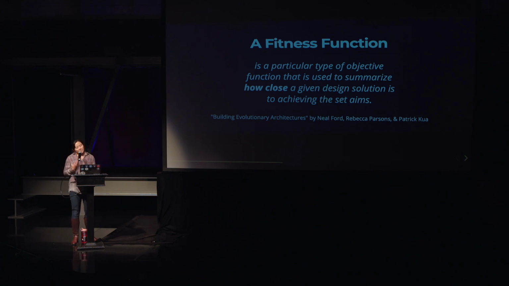But they present this idea of a fitness function, and it was actually borrowed from genetic algorithms. The idea was that genetic algorithms needed to kind of fit to a sequence, right? So how good was the genetic algorithm when it fits to a sequence? It would be a series of number of ones, for example, that says, yes, it fits, or no, it doesn't really fit. And some genetic algorithms were better fits than others.